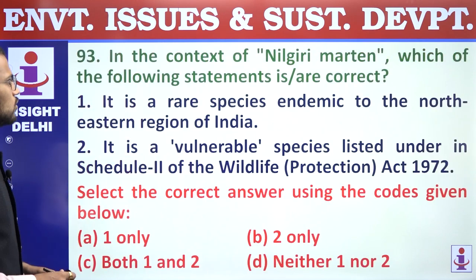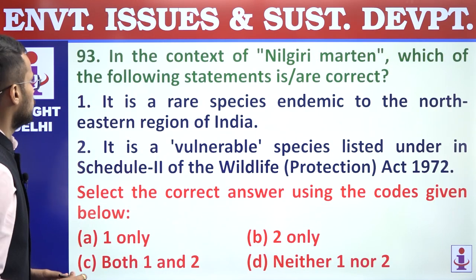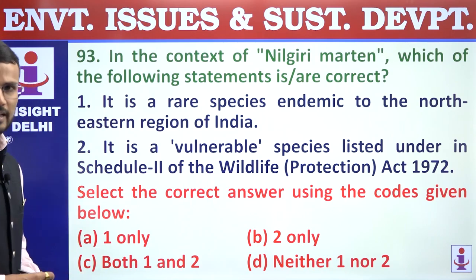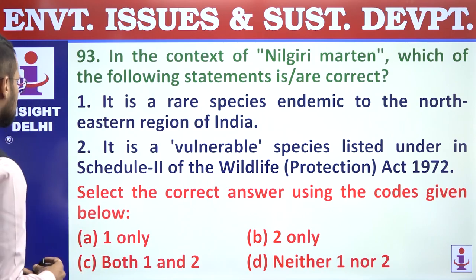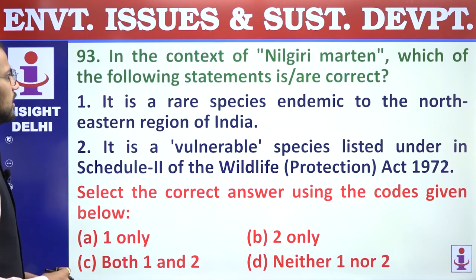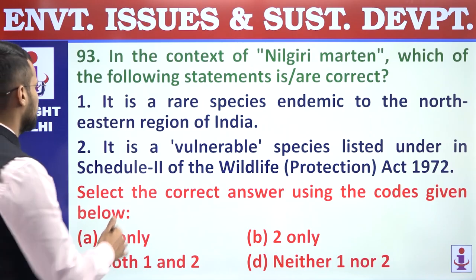93. In the context of Nilgiri marten, which of the following statements are correct? Nilgiri marten is a species. First, it is a rare species endemic to the northeastern regions of India.